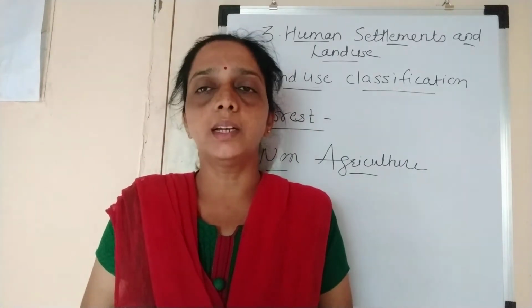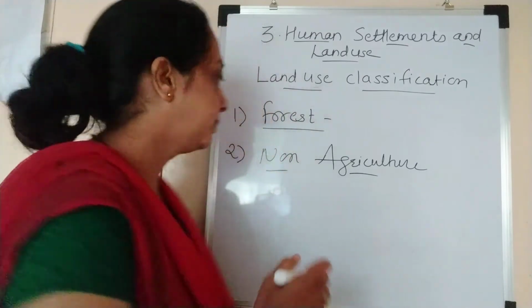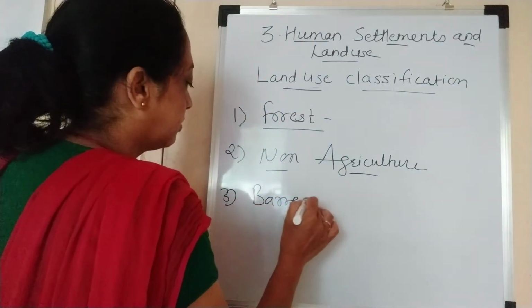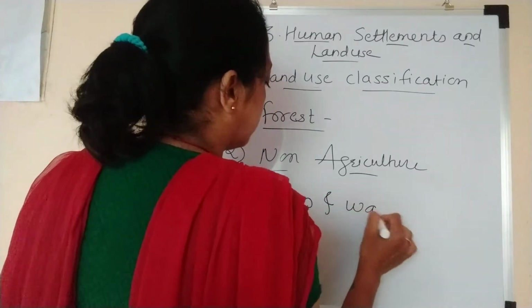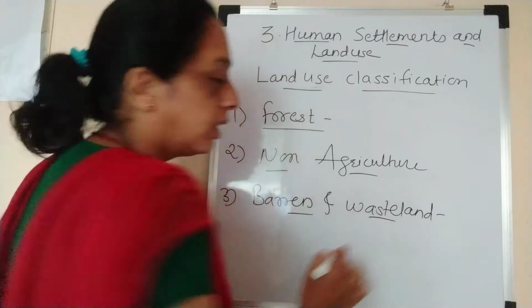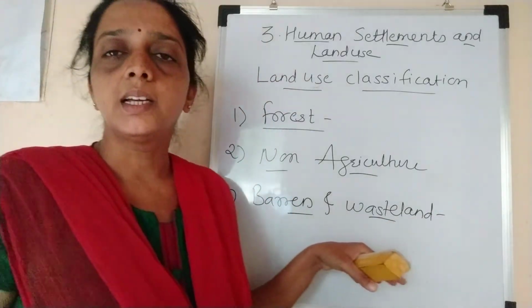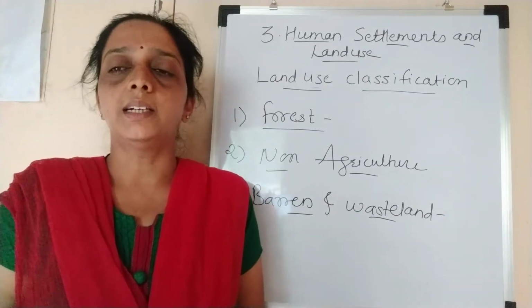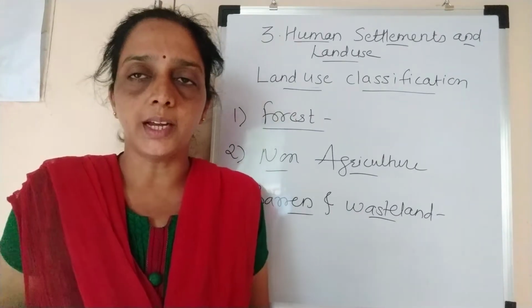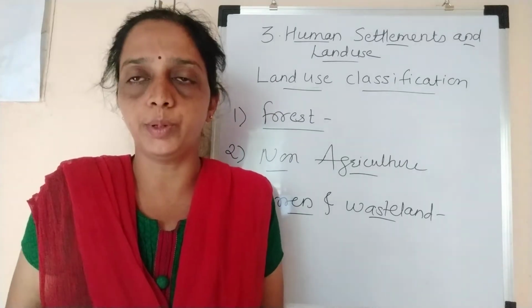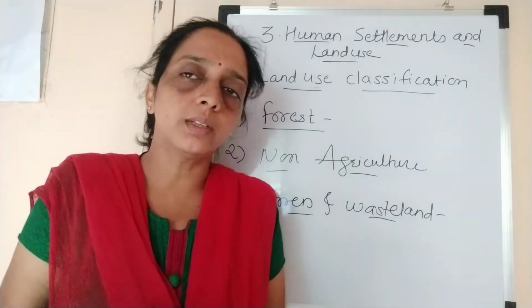The third classification is barren and waste land. This gives us the idea that this land is waste land. This land is not utilized for any kind of purpose. Which are these areas?